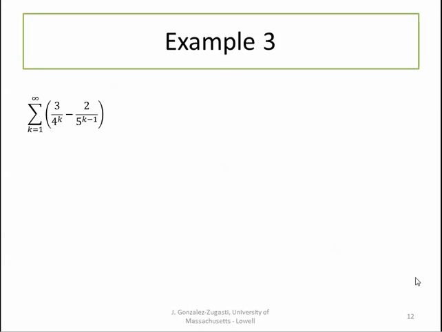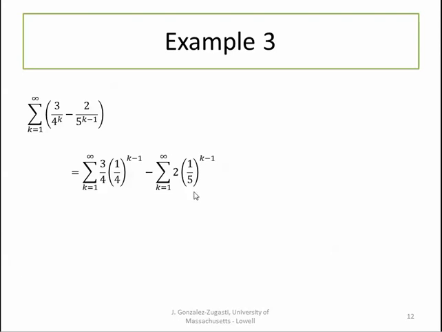So let's look at an example. Looking at this series, I can see this as the series 3 over 4 to the k minus the series 2 over 5 to the k minus 1. And when I write it this way, you can see the first part is a geometric series with a equal to 3/4 and r equal to 1/4.